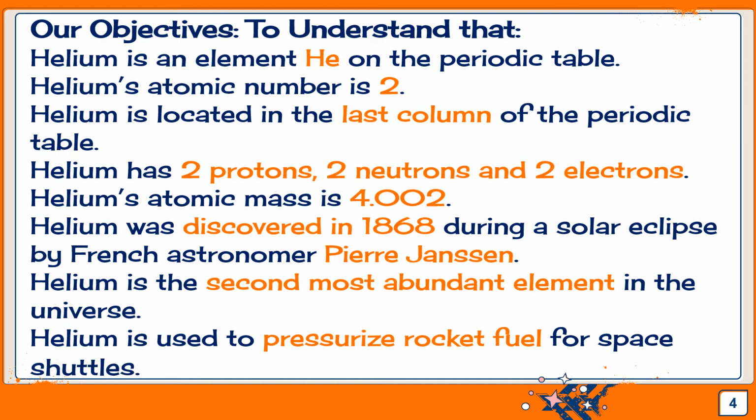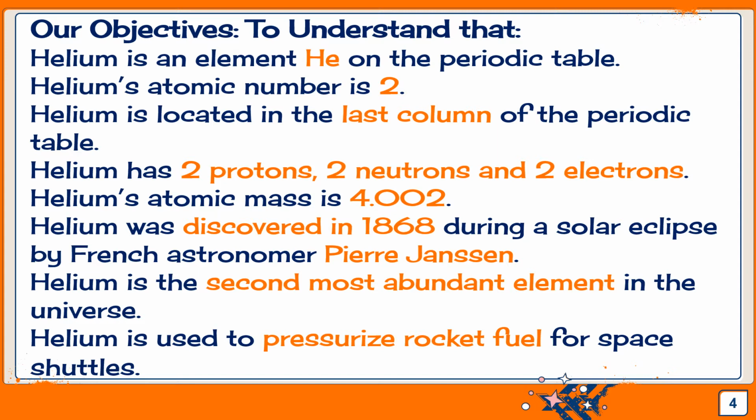Today, our objectives are to learn helium is an element, He, on the periodic table. Helium's atomic number is 2. Helium is located in the very last column of the periodic table. Helium has 2 protons, 2 neutrons, and 2 electrons. Helium's atomic mass is 4.002, which really means 4.